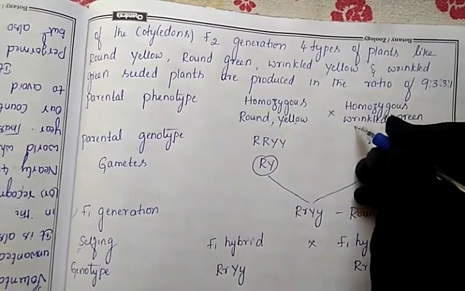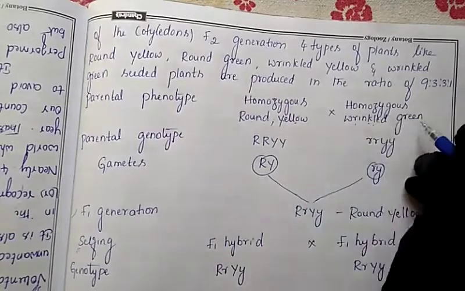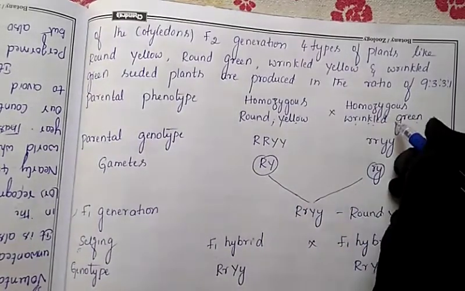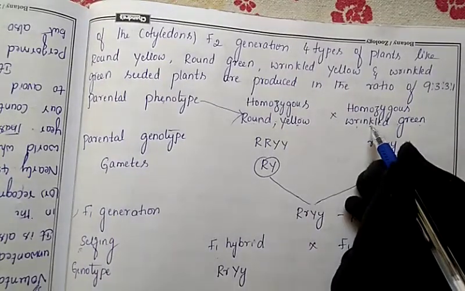And in the other parent, what is the shape of the seed? Wrinkle. Opposite to round is wrinkle and opposite to yellow is green. So like that we have written. So this is the phenotypic character. The phenotypic character is finished.